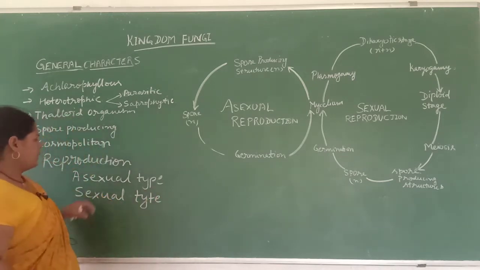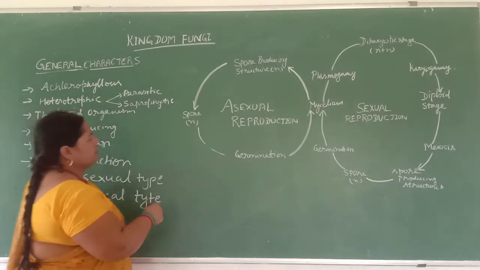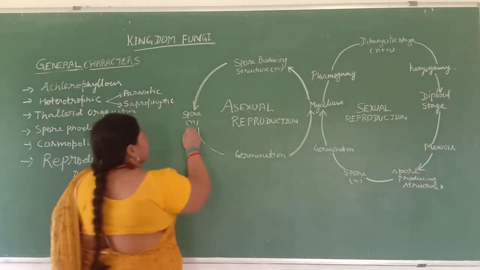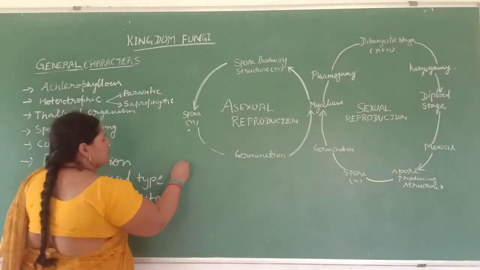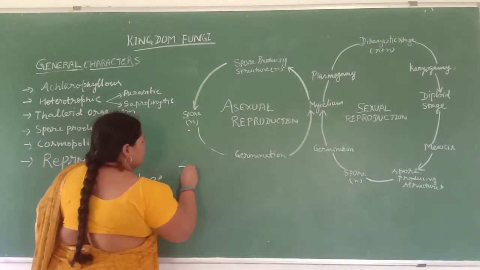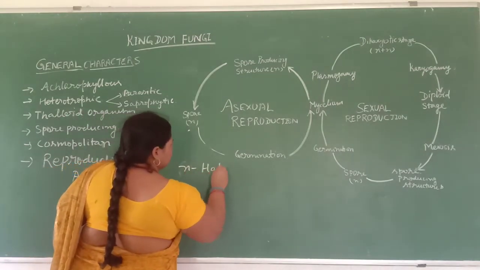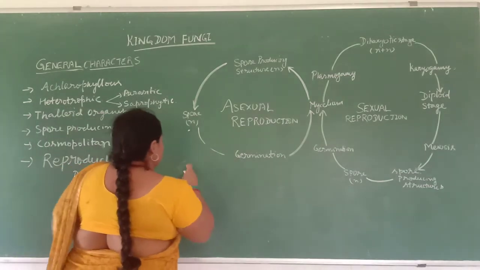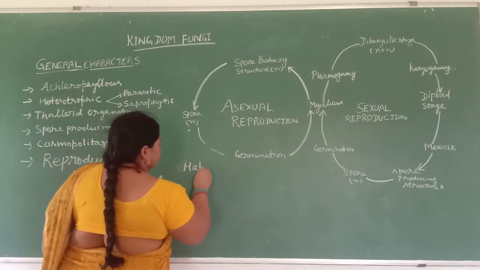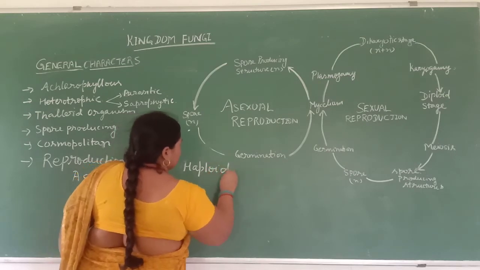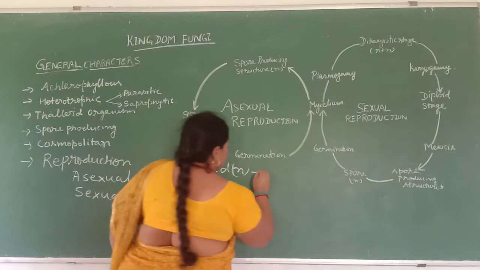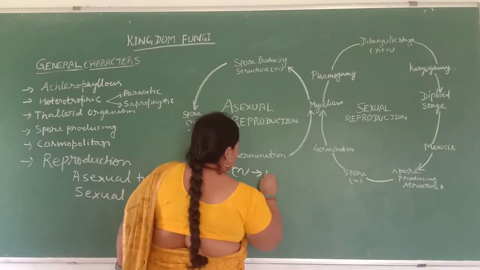Students, you see the asexual type of reproduction in the diagram. You see here the spore. Spore means n. n means haploid number. Haploid number means n. It means the number of chromosomes is half.